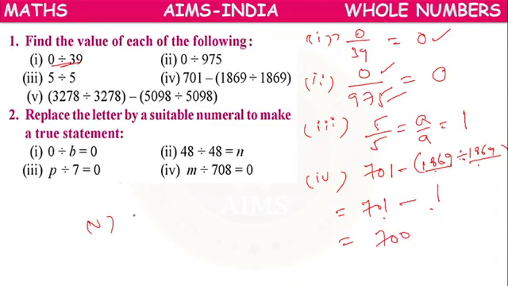Next, fifth one, 3278 divided by 3278. Already we have done this model. Same number divided by same number is 1, minus same number divided by same number, 1. So the result is 0.